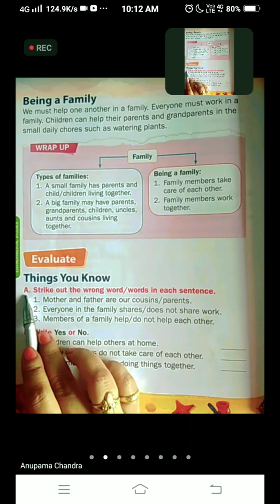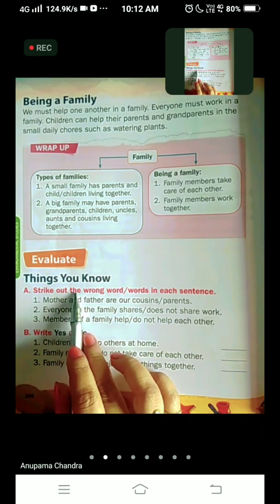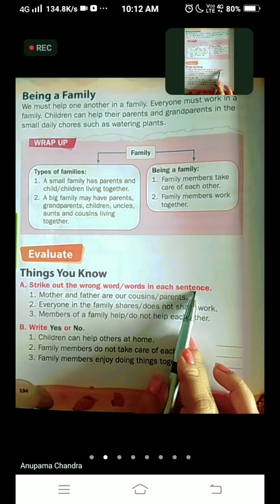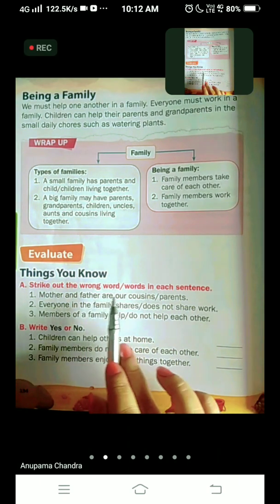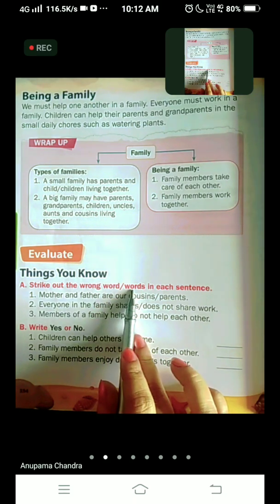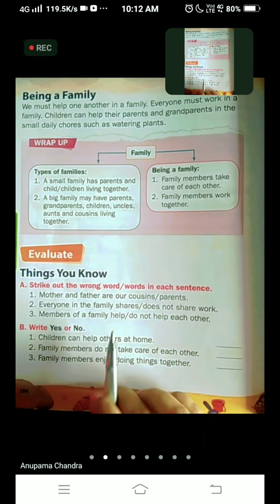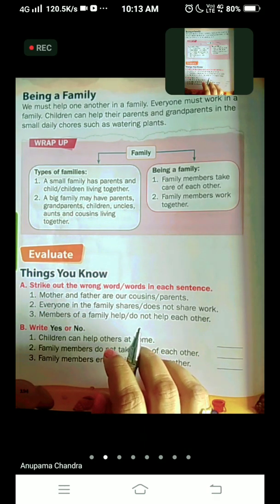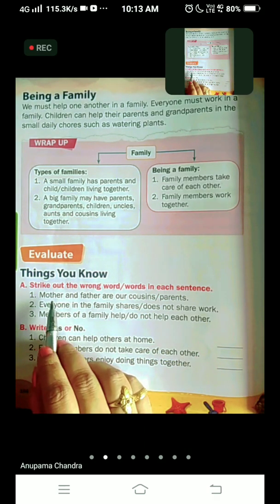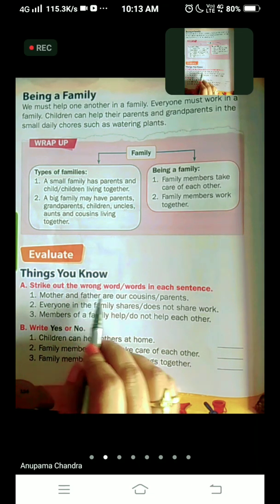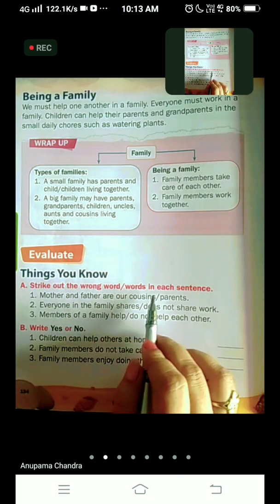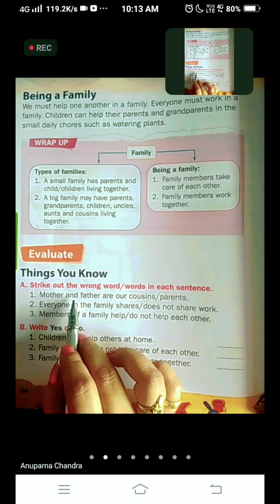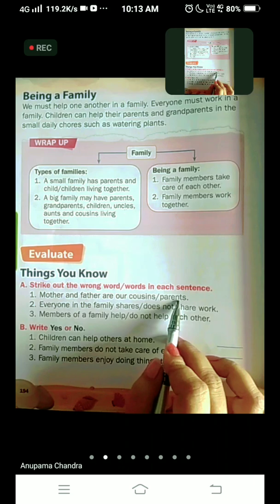Question A is, strike out the wrong words in each sentence. So children, there are two words given here. One is correct and the other one is wrong. So we will strike out the wrong one. Let me read the first one for you. Mother and father are our cousins, parents. So mother and father, what are they called? Cousins or parents?